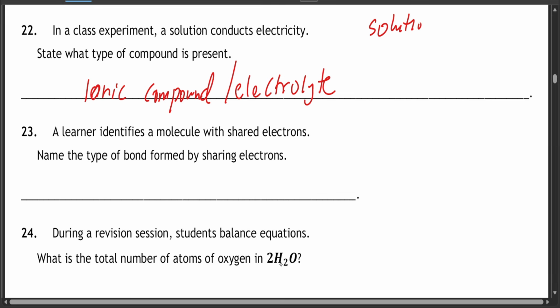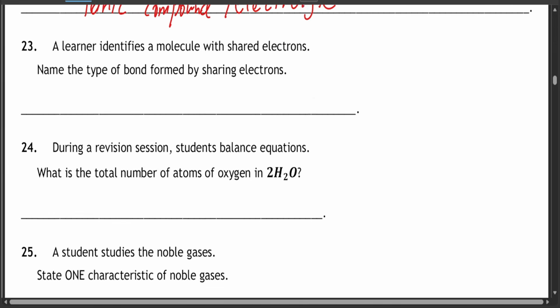So if it's in solution form or in molten form, then it can conduct electricity. But in solid form, ionic compounds do not conduct electricity. For metals, it can conduct even when it is in solid, solution, or molten.